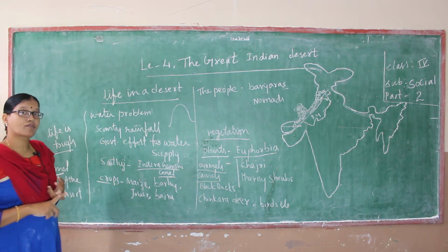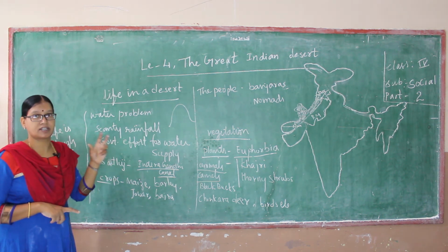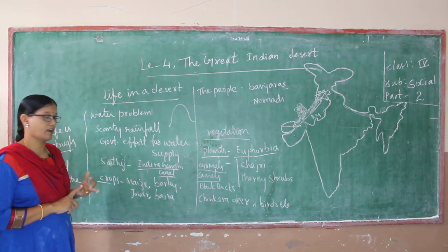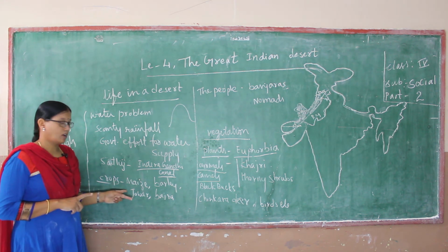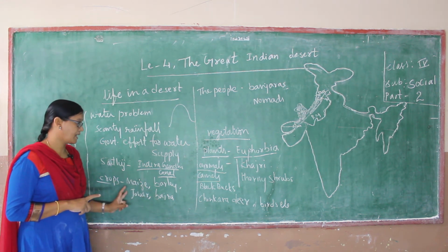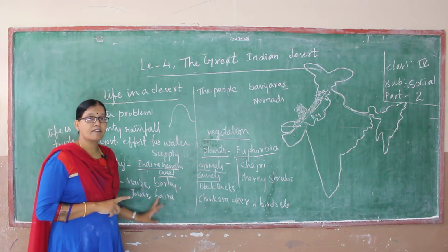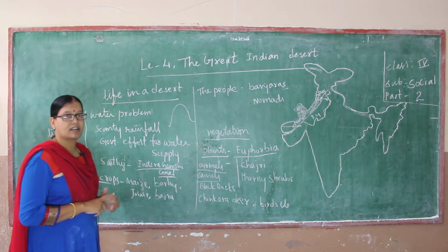And what kind of crops are they cultivating with the help of this canal water and other irrigation facilities? In the oasis: maize, barley, jowar, bajra. Maize, barley, jowar and bajra. These kinds of crops are cultivated.